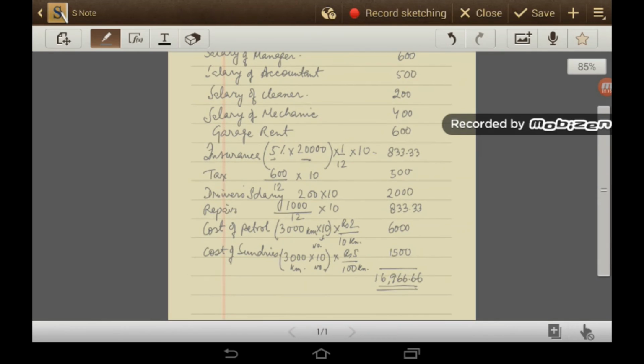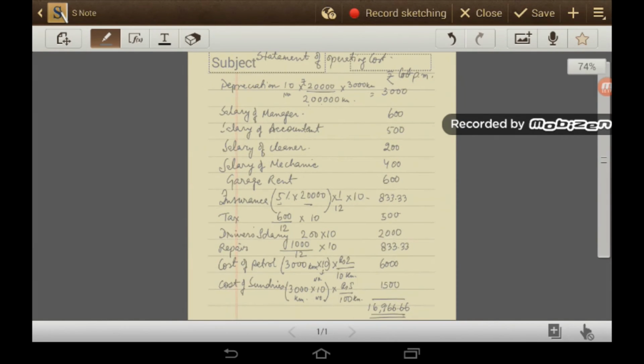So I present this cost in one sheet. Depreciation 3000, salary of manager 600, salary of accountant 500, cleaner 200, salary of mechanic 400, garage rent 600, insurance 833.33, tax 500, driver salary 2000, repair 833.33, then cost of petrol is 6000, and cost of sundries is 1500. So total monthly cost of operation or running 10 taxis is 16,966.66.